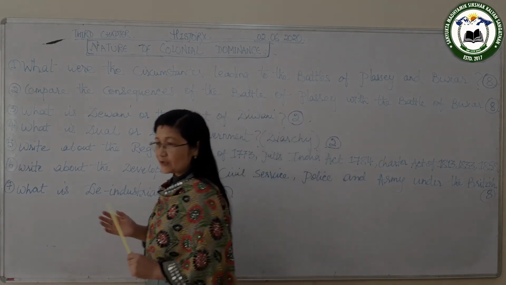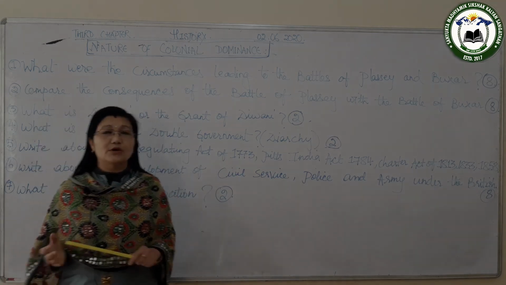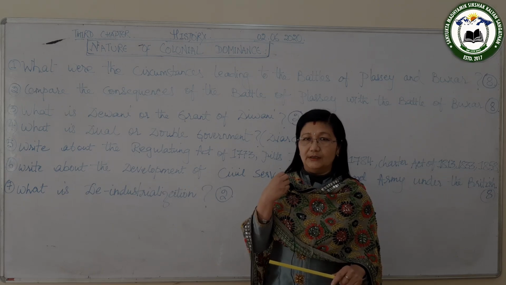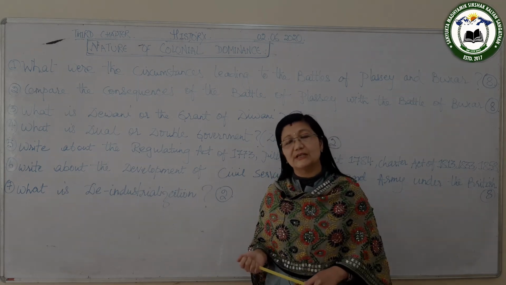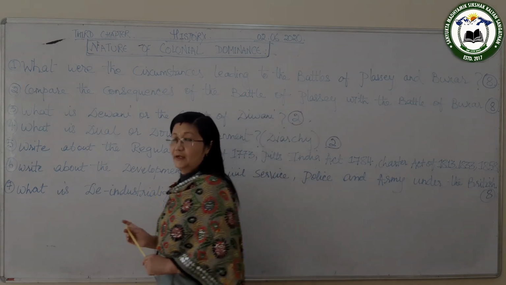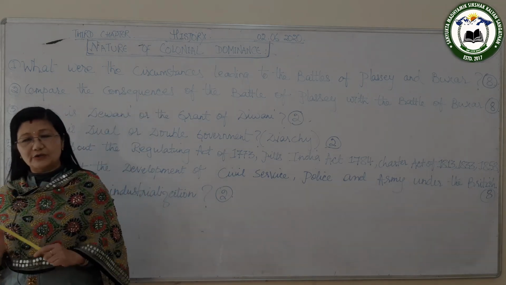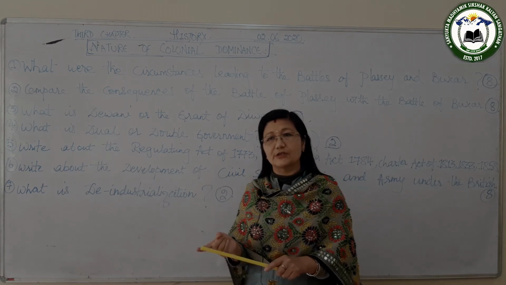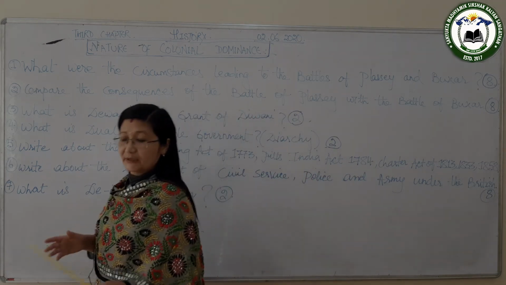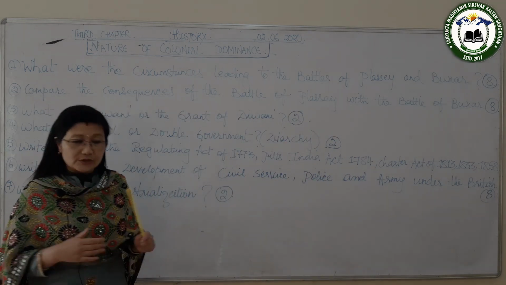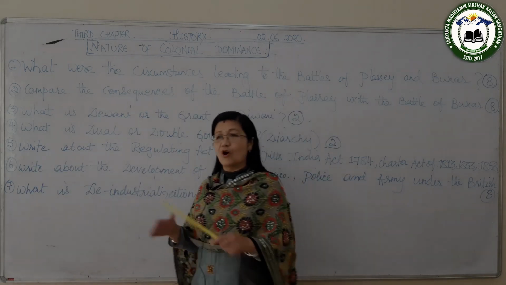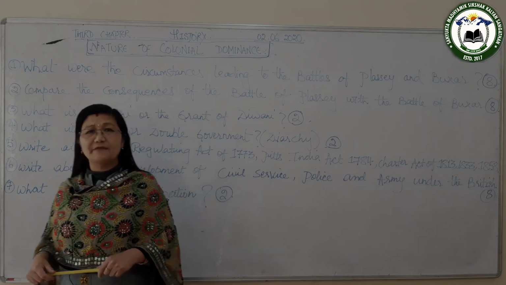And also the main reason for the Battle of Buxar was that the British officials were misusing the dastak, so it was not fair for the Indian traders, because the Indian traders were paying the tax, whereas the British officials were not paying the tax. So the Indians were at a disadvantage. So he wanted to have a compromise with the British officers.